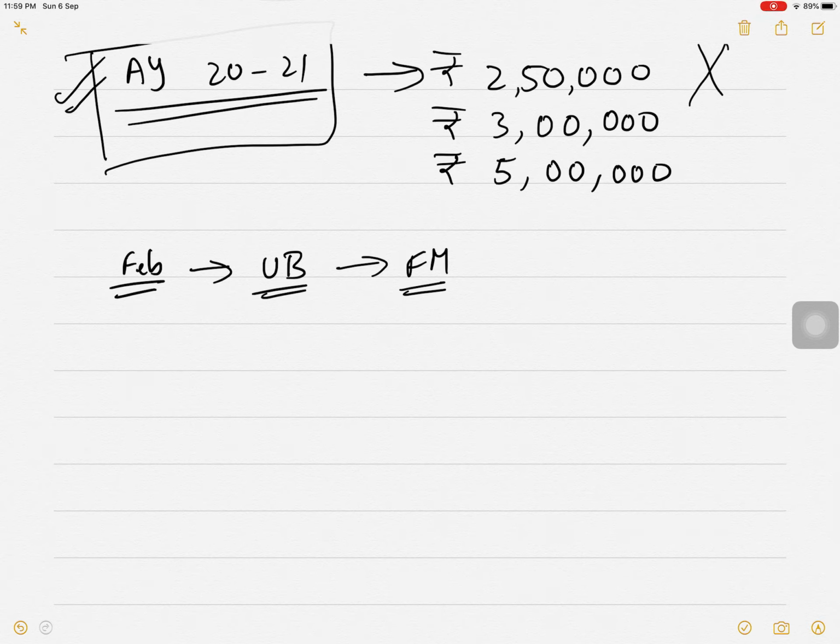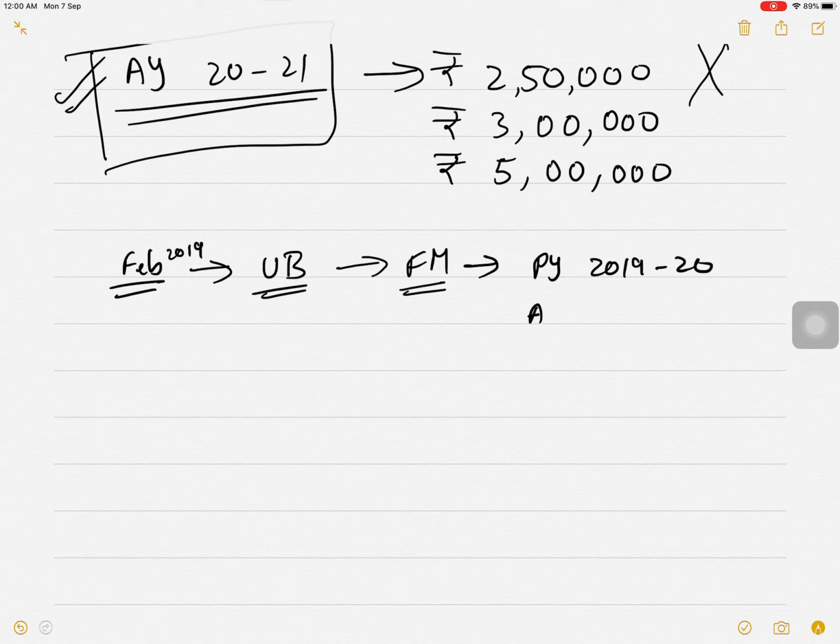In February 2019, also there was a union budget. So in February 2019, the finance minister sets the budget, a finance bill for previous year 2019-20.